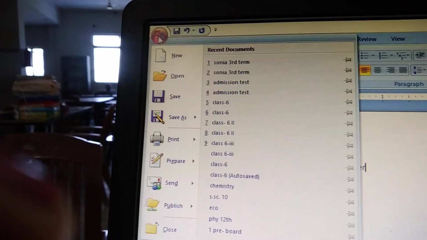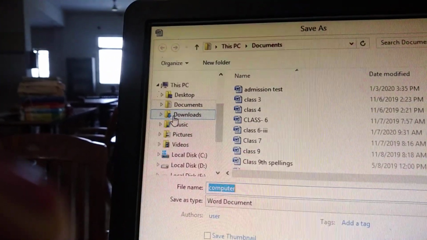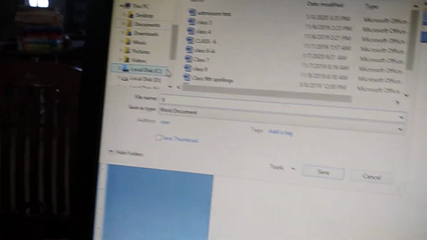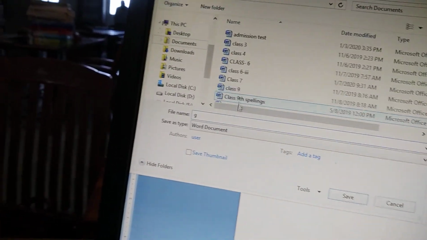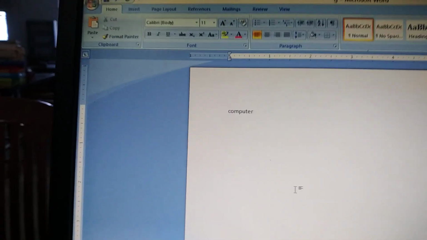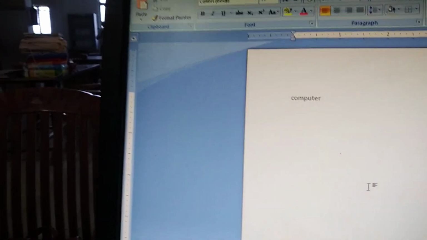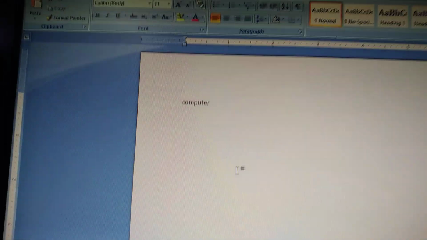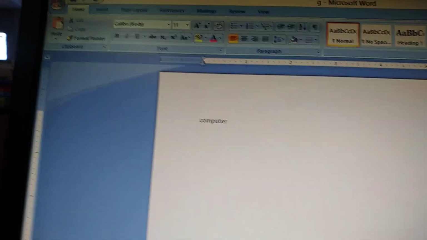And saving a file: go to the Office button, choose the Save As option. We can give any name according to our requirement and save it. This is the way to save the file. So creating means opening the application and doing the work, and when we save it, that is called saving a file.